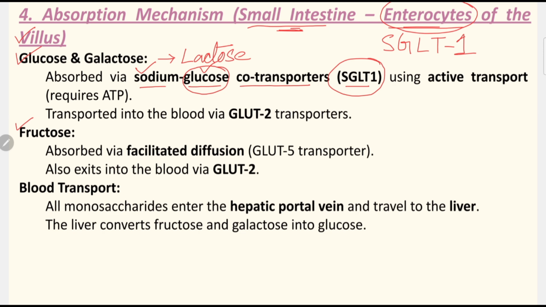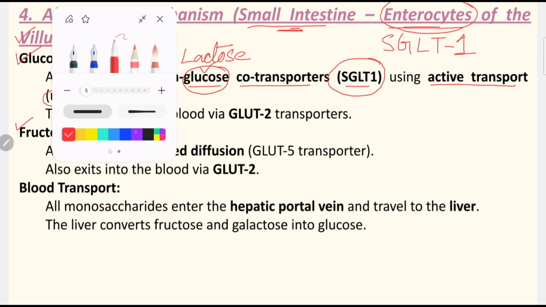Like we need tickets for our traveling, these transporters also, if glucose is using them, it also has to pay some energy. That is why these transporters are named active transport, because it requires ATP. Without money it won't transport.